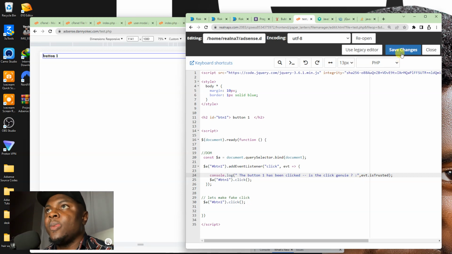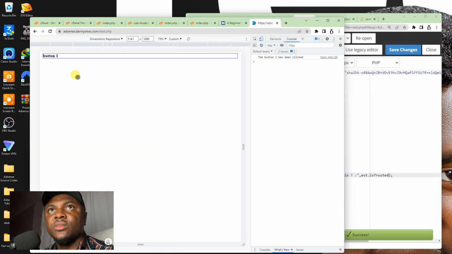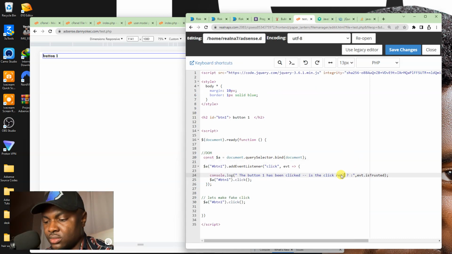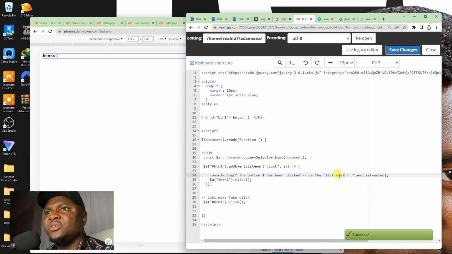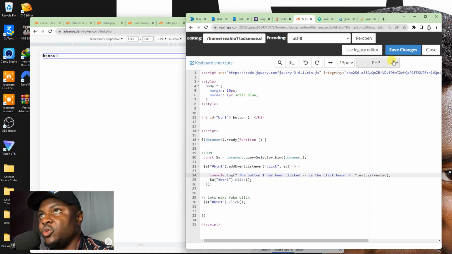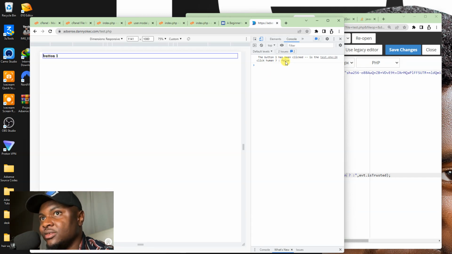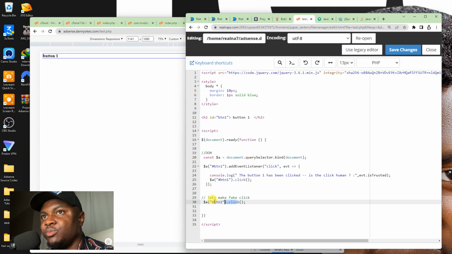So let me confirm. If I refresh this page, you're going to see false. The button 1 has been clicked. Is the click genuine? I don't think this is the spelling of genuine. Let's use the word human, making more sense. Is the click human? Okay. Is the click human? False. The click is not human. Why? Because we triggered that click with this bot, right?